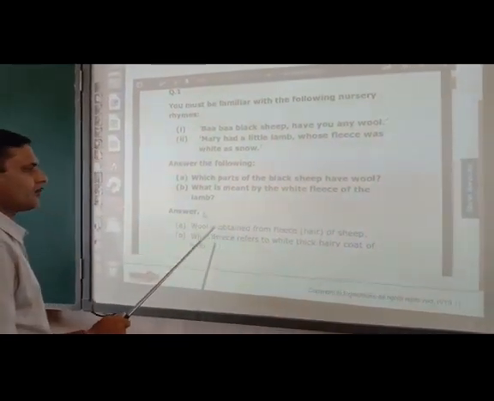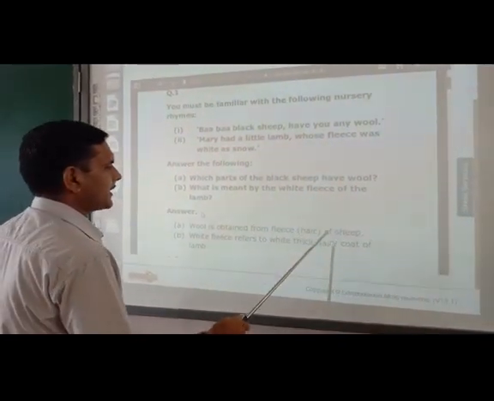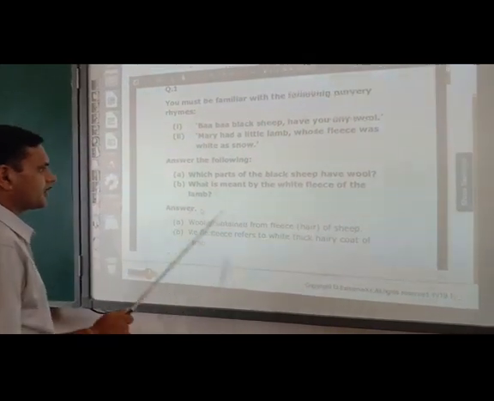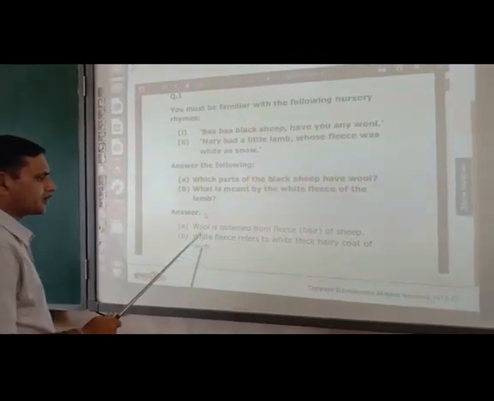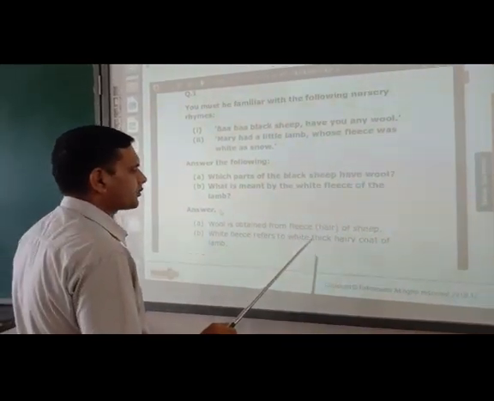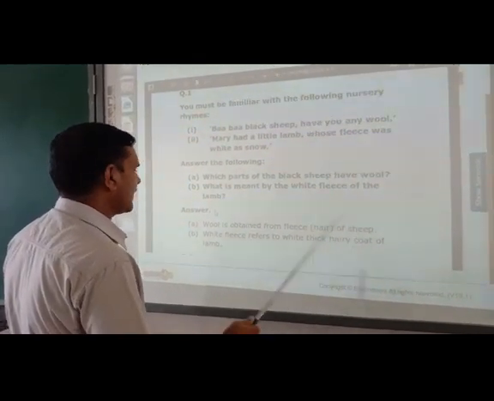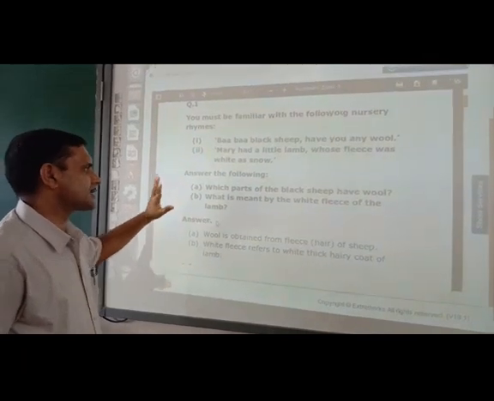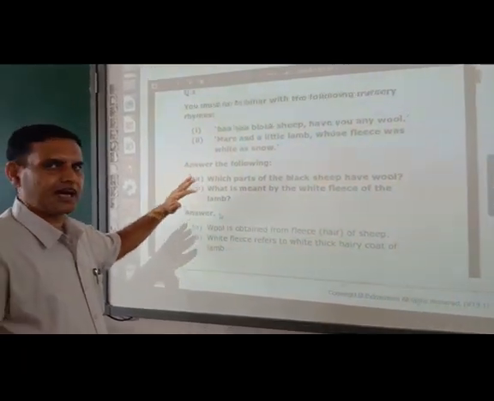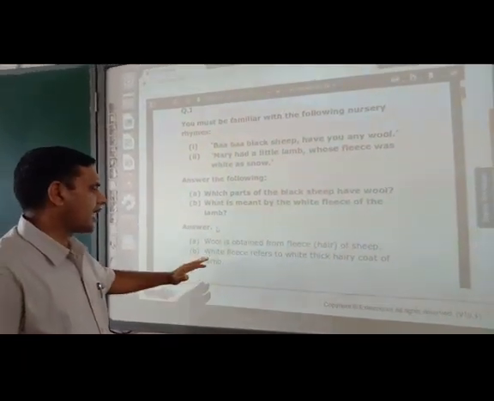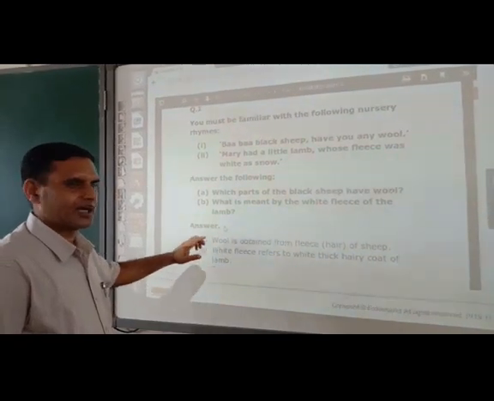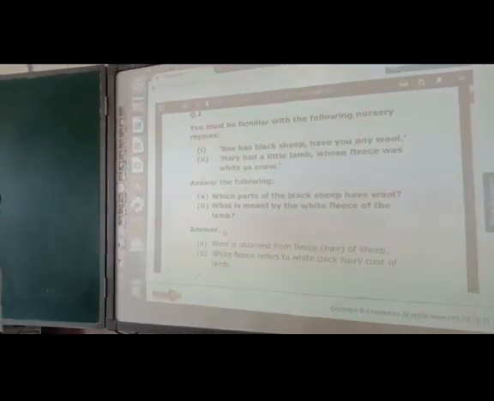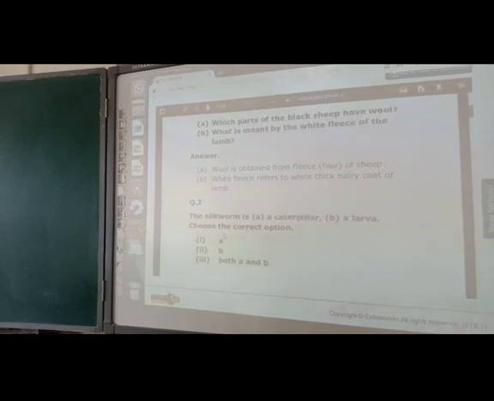Answer is here. Wool is obtained from the fleece hair of the sheep. Answer of B question is, white fleece refers to the white, thick, hairy coat of the lamb. So just see, this is one nursery rhyme. On the basis of that rhyme, they asked some questions and their answers are here.